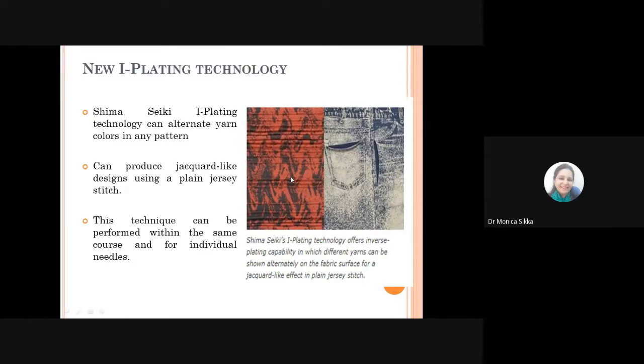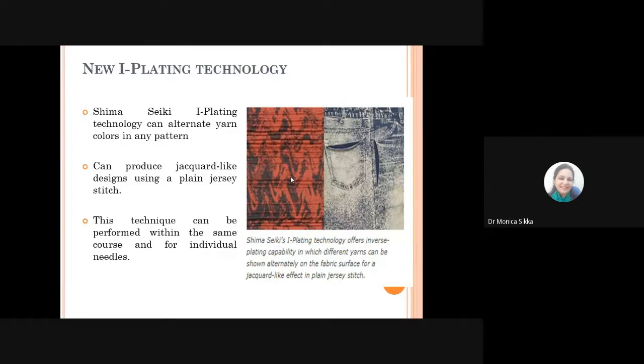The appearance is like the jacquard-like effect that you get in woven fabrics, but here you can create it in a plain jersey stitch, which was not earlier possible. So you can have the appearance of a jacquard-like design on a plain jersey knitted fabric using the eye plating technology developed by Shimazaki.